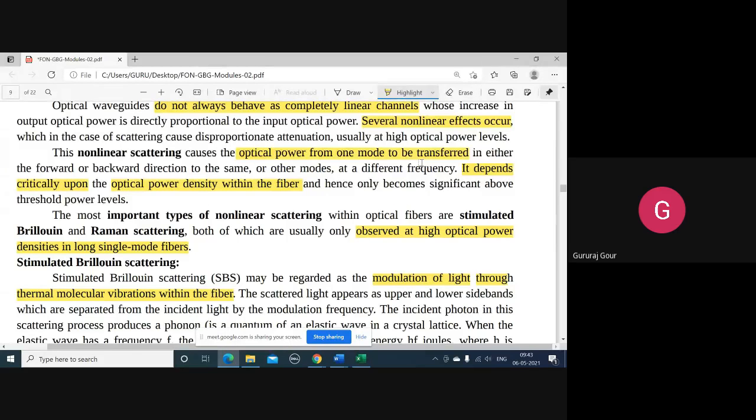It is concerned with the transfer of optical power from one mode to another, maybe in the forward direction, that is from transmitter to receiver, or maybe in the backward direction from receiver to transmitter, at different frequencies. This results in the loss, and it critically depends on the optical power density within the fiber.